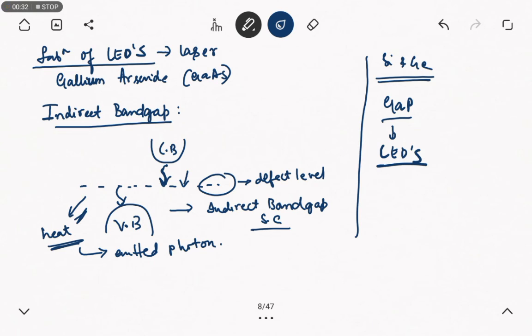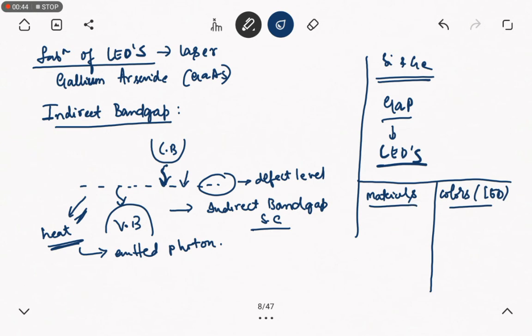I'll give you a brief note of important materials which emit the respective colors in LEDs. First we'll take up gallium arsenide. These materials are compound materials, since there is a mixing of two or more materials. Gallium arsenide will emit infrared light.